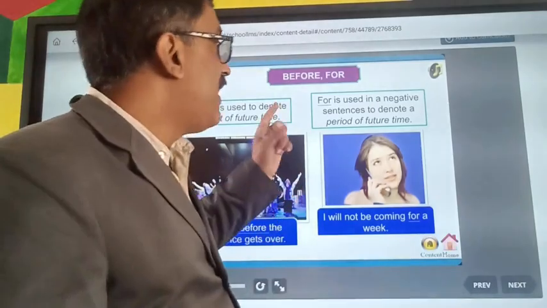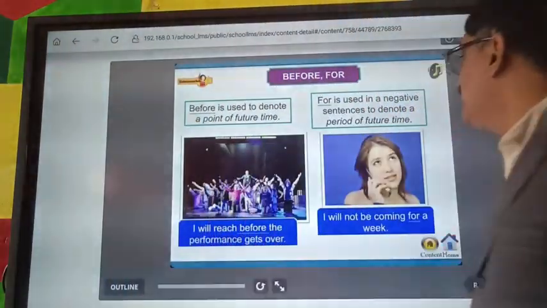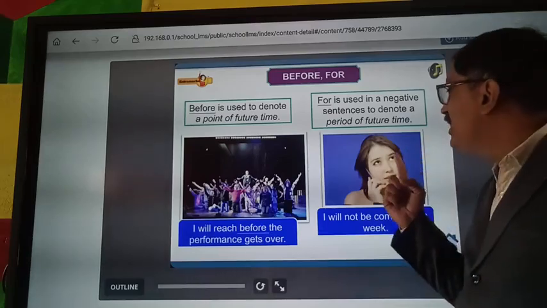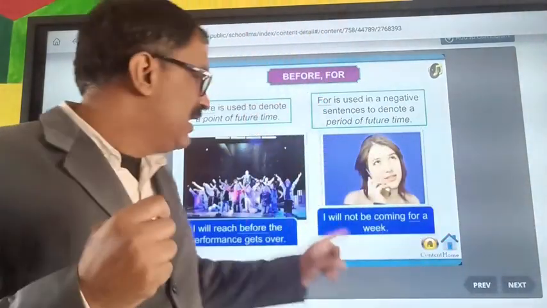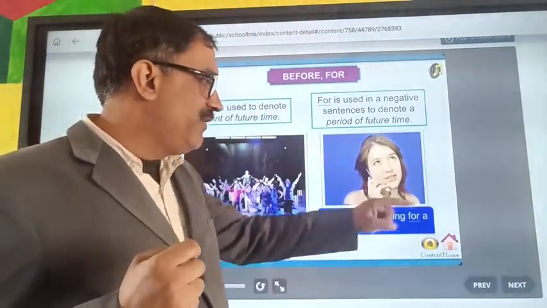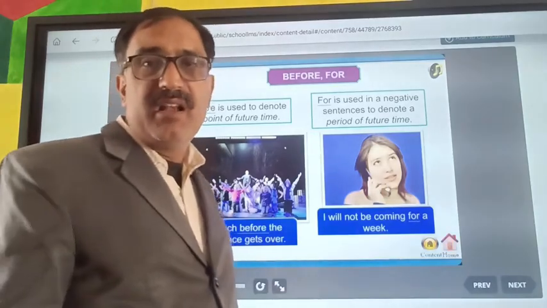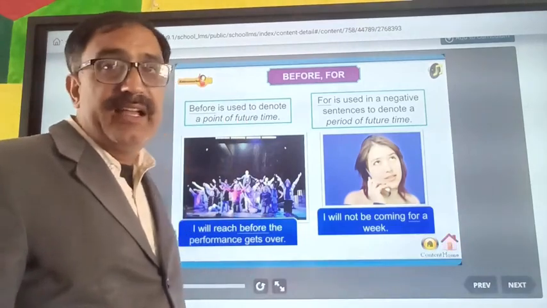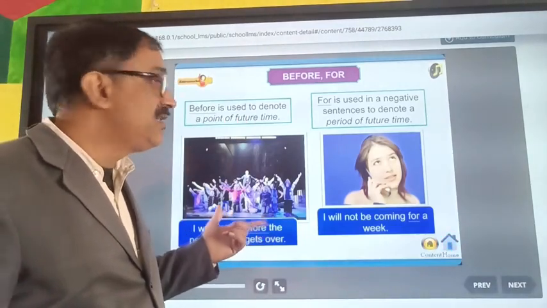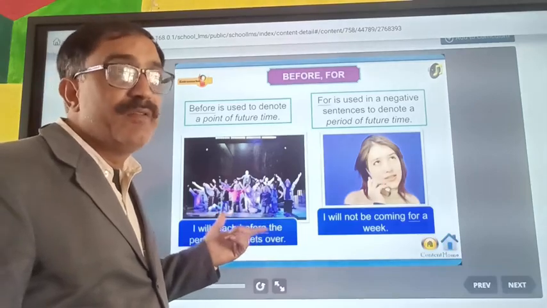And for is used in negative sentences to denote a period of future time. I will not be coming for a week. Here for is used, and you can easily understand it by such examples.